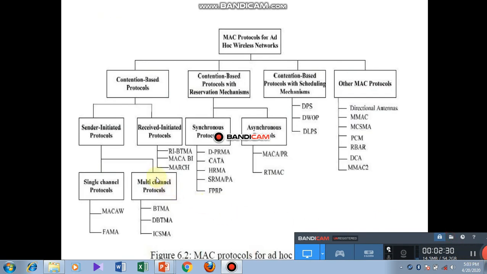Here we will see the hierarchical structure of MAC protocol for ad hoc network. MAC protocol for ad hoc wireless network: contention based protocol, contention based protocol with reservation mechanism, contention based protocol with scheduling mechanism, other MAC protocols.